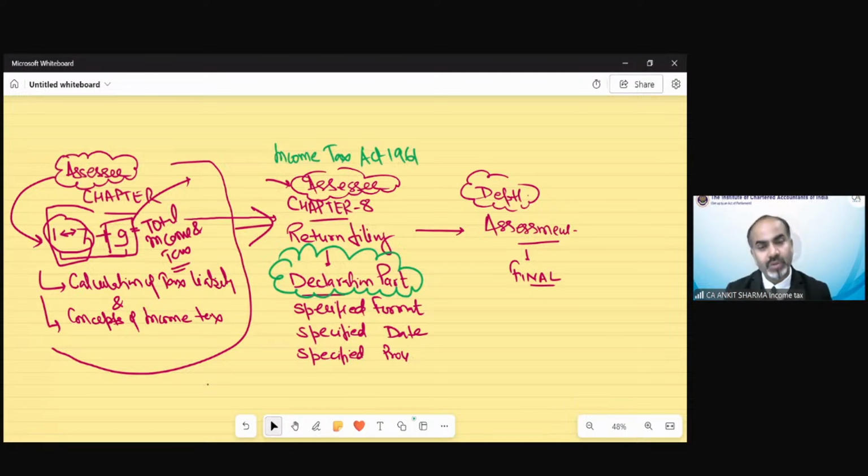How you need to disclose, in which form, in which format, on which dates, what is the last date, what are the consequences of not submitting it, what are the consequences of submitting it on the due date, what are the consequences of submitting it on the last date, etc. That is going to be discussed in chapter number 8. So after submission of these things, the department assesses the information we have submitted to the department. So this is called declaration of liability.